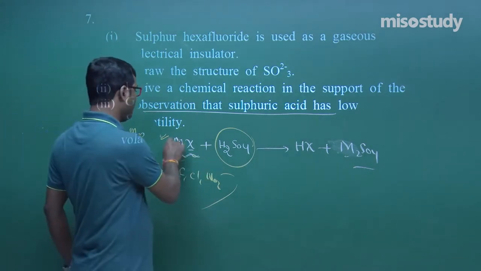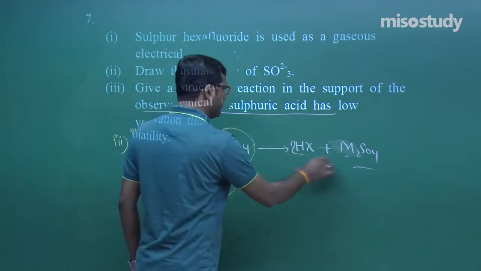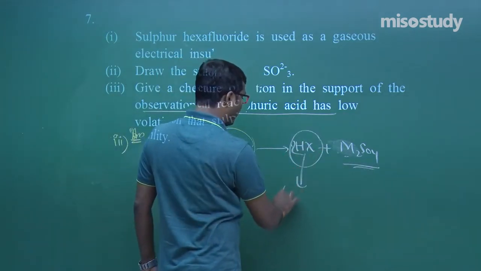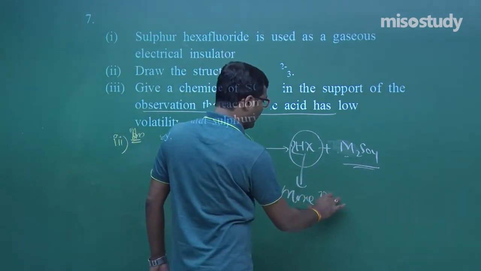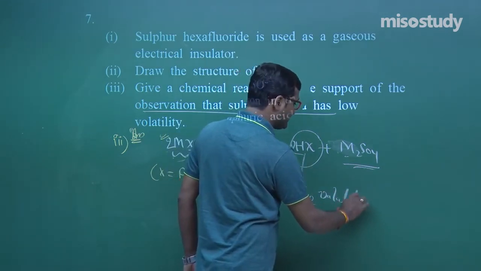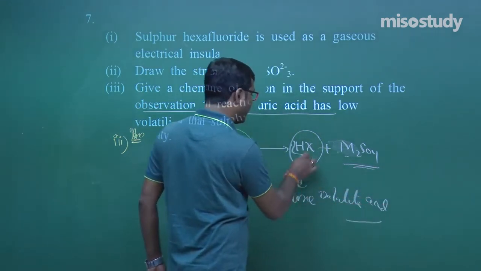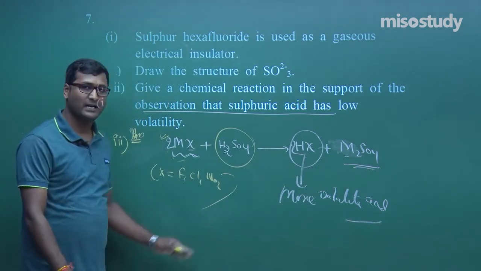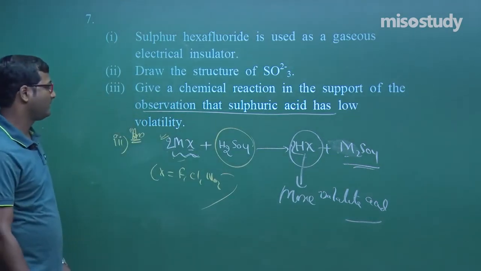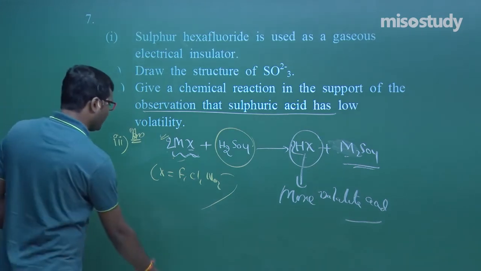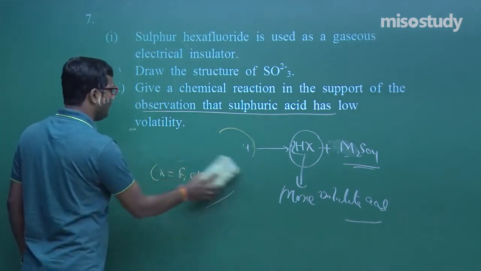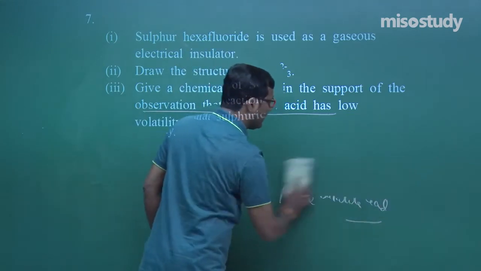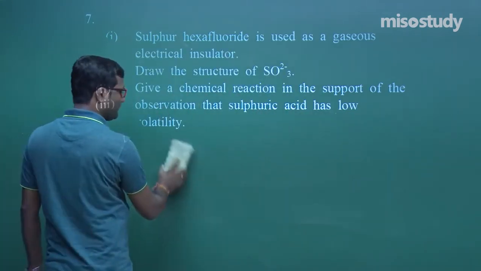MX plus H2SO4 gives HX plus M2SO4, and HX is, my friend, a more volatile acid in comparison to H2SO4. For example, HBr, for example HF, for example HCl, HNO3, these are the things, my friend. Clear? Yes, sir, definitely. Now I am going to rub this part and will discuss the next question, my friend.